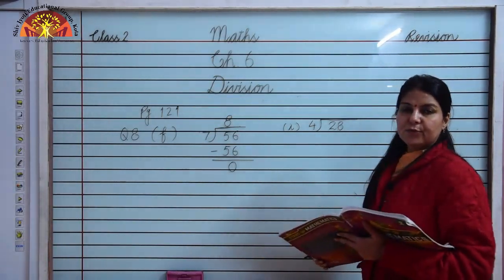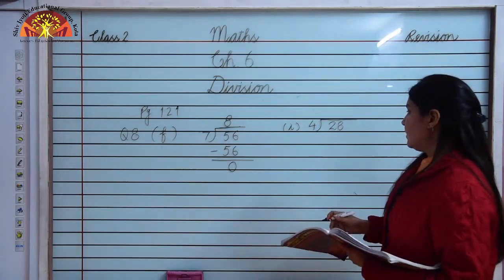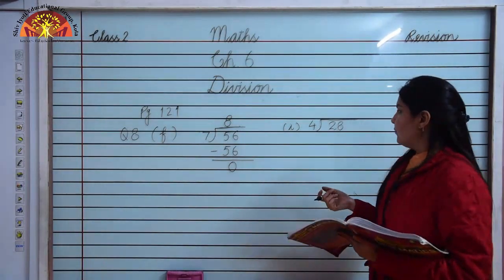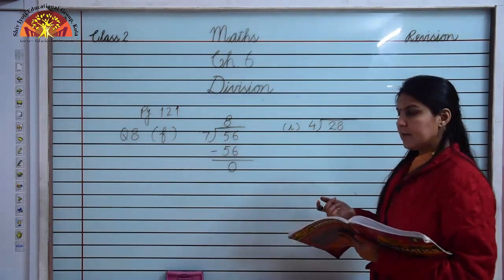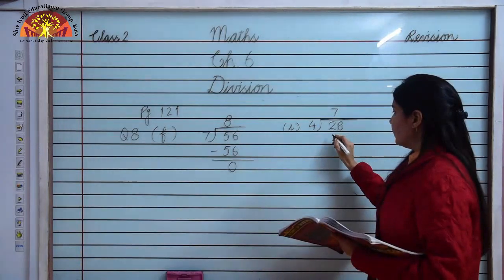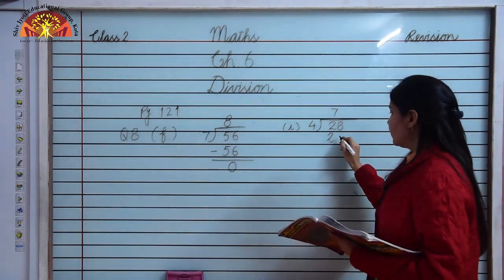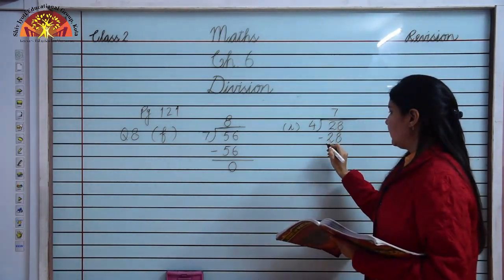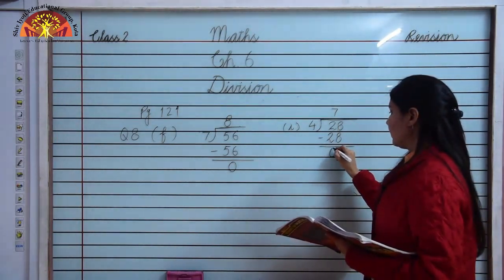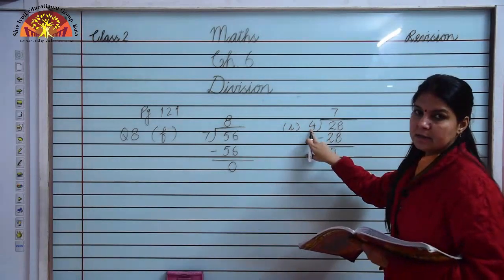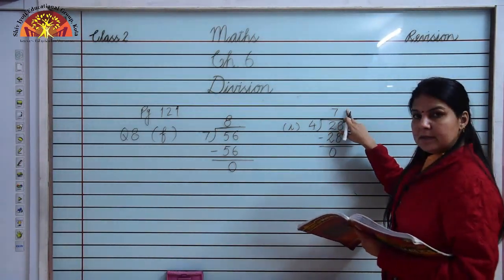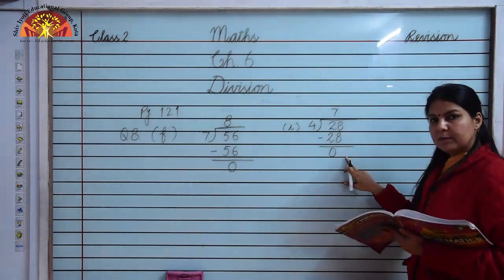4 ones are 4, 4 twos are 8, 4 threes are 12, 4 fours are 16, 4 fives are 20, 4 sixes are 24 and 4 sevens are 28. Here we will write 7 and 28 just given below 28. Now 28 minus 28 will be 0. Now you know this 4 is divisor, this 28 is dividend, 7 is quotient and 0 is remainder.